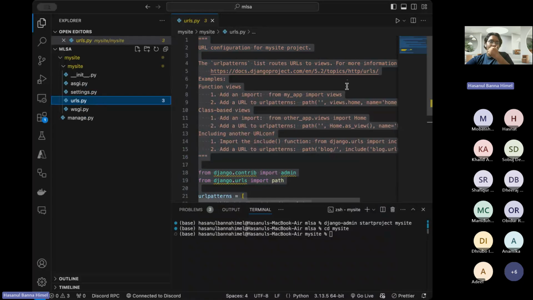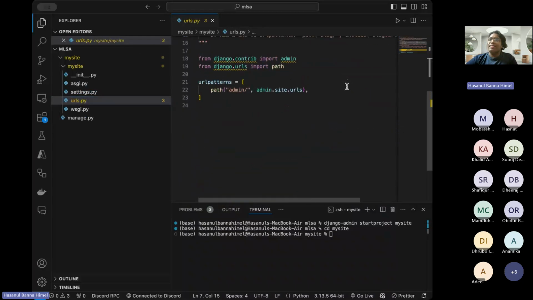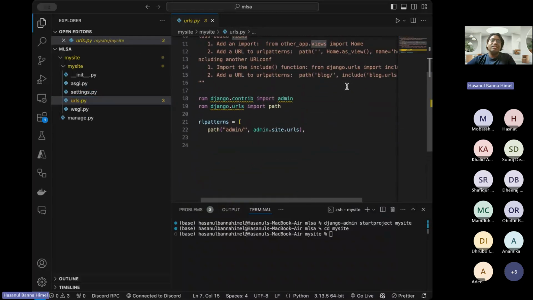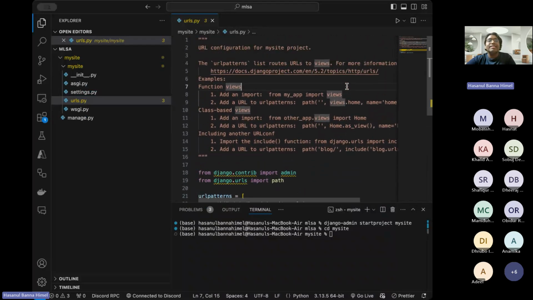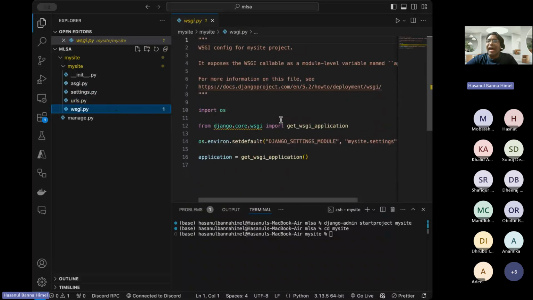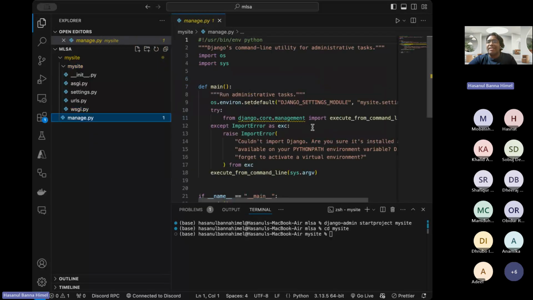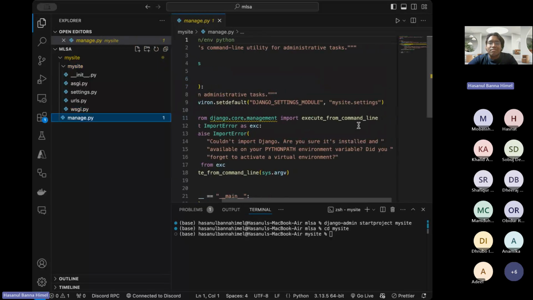And then in the urls.py, here you can see it connects the URLs to views, such as we have seen, the URLs and mapping, right? That is what it is used for. And finally, WSGI or ASGI, both are going to help in the same way. And finally, the manage.py mainly controls the whole Django system.